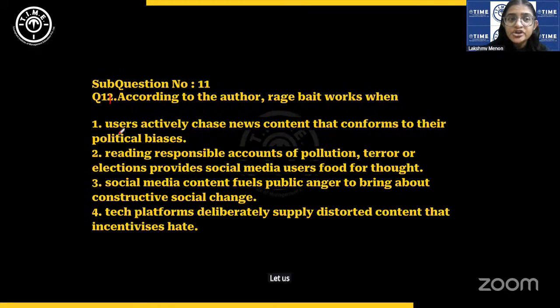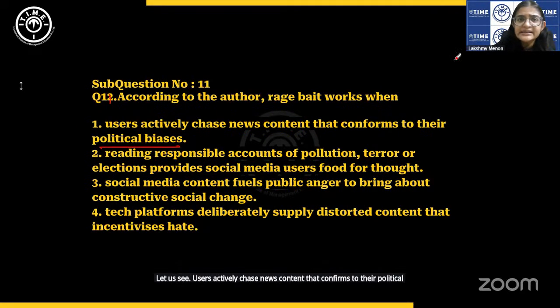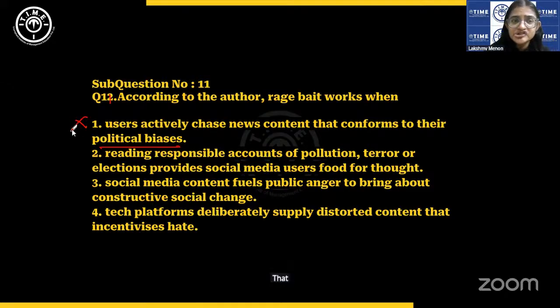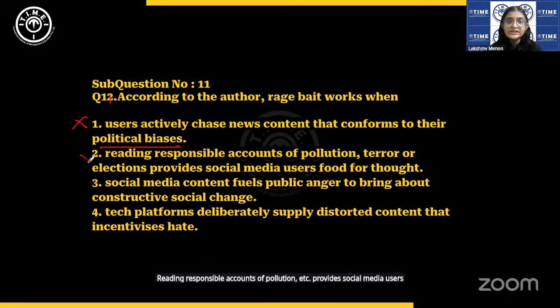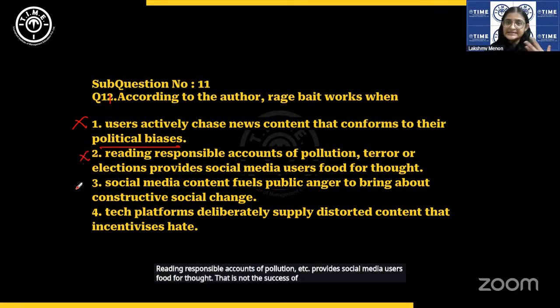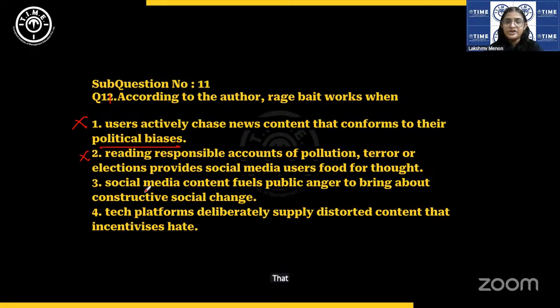Let us see. Users actively chase news content that conforms to their political biases. That is not specifically mentioned, that is not when rage bait succeeds. Reading responsible accounts of pollution, etc., provides social media users food for thought. That is not the success of rage bait, that is responsible reading, right? Social media content fuels public anger to bring about constructive social change, then there is no problem.